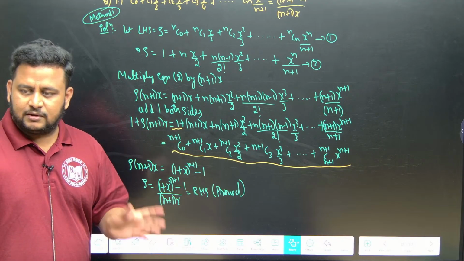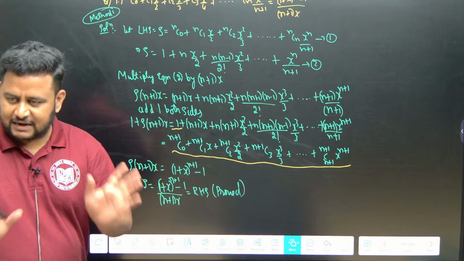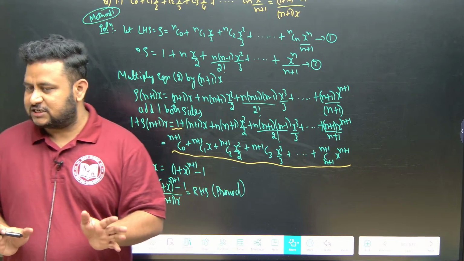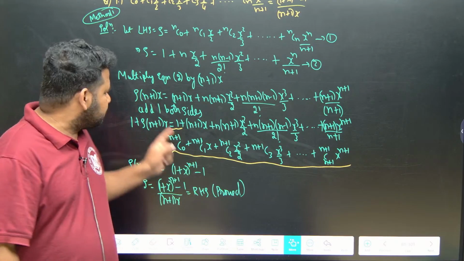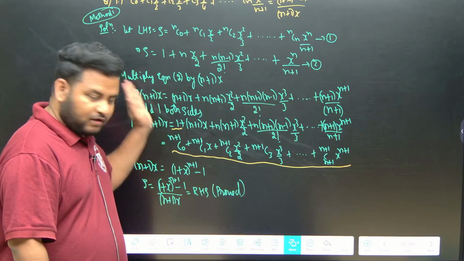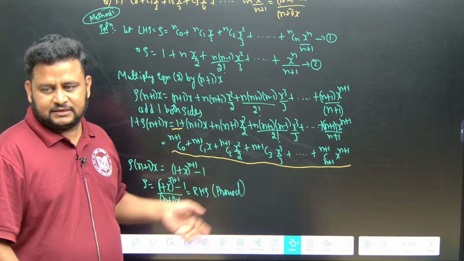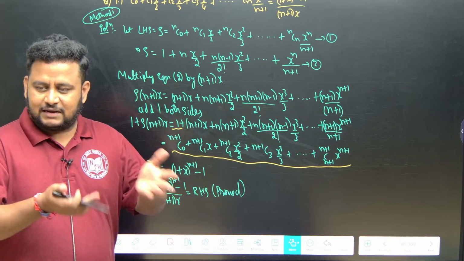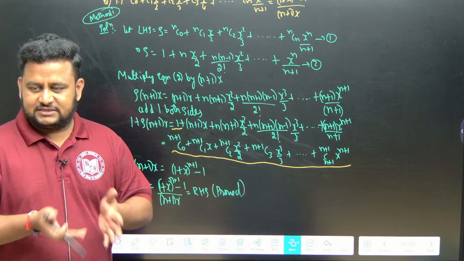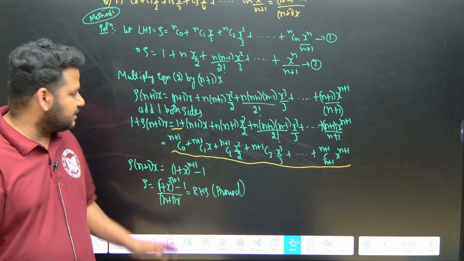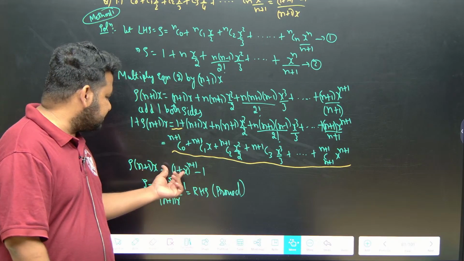Okay, but here you want what? (1 + x)^(n+1). If you want (1 + x)^(n+1), what will it become? You have to take the first term as 1. So the first term will be 1, which means you can write it as (n+1)C0, where C0 is nothing but equal to 1 itself. Correct? So when we do that, we will get (1 + x)^(n+1).